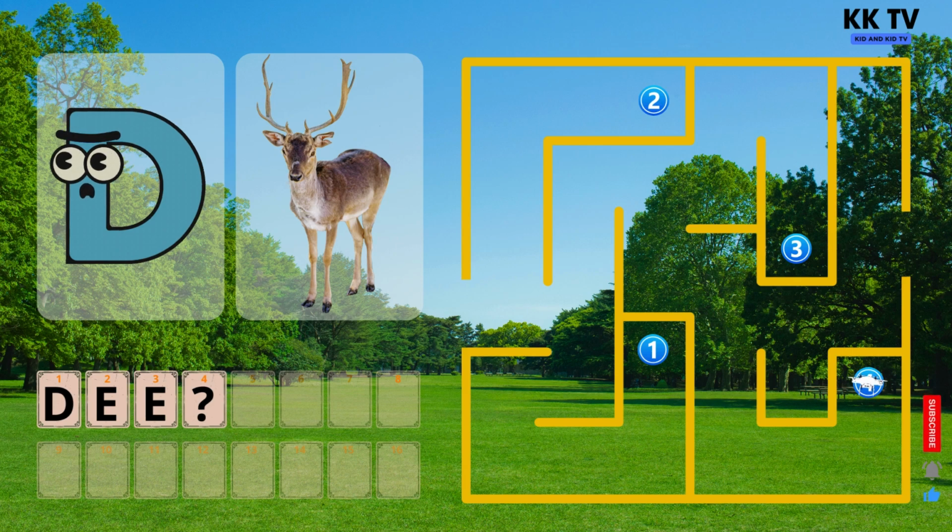It works. Number 4. The fourth card is open, showing the letter R.